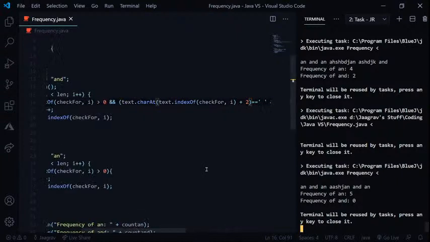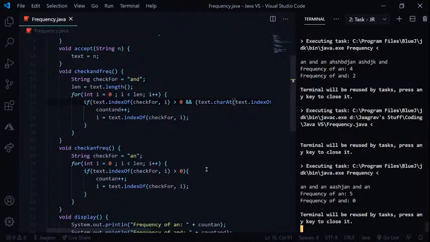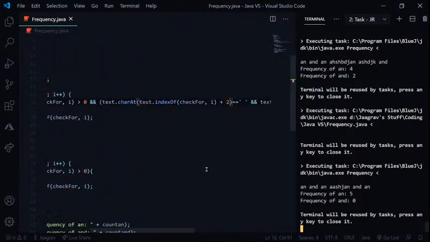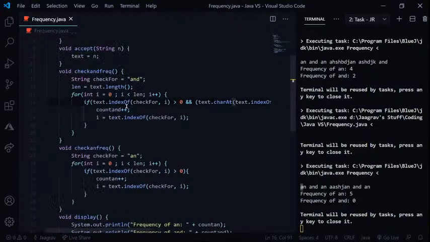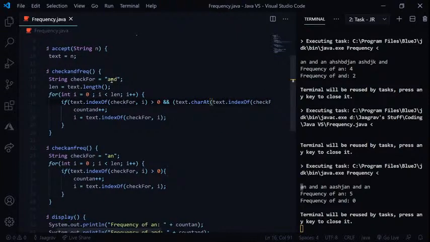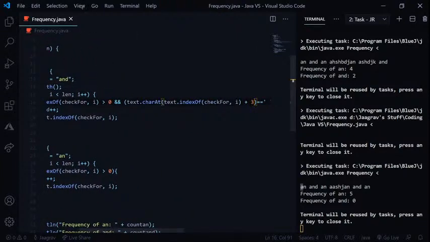It says that, god dude, it's just 5 ants that are there. So it does make sense, because 1 2 3 4 and 5. But then why is this not working? Is this going to be I plus 2 or maybe I plus 3? Let's just put these values in. What is this? Oh wait, that's checking for and. Okay, that's checking for and.